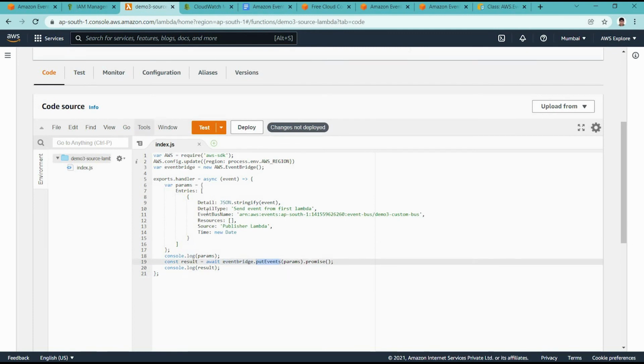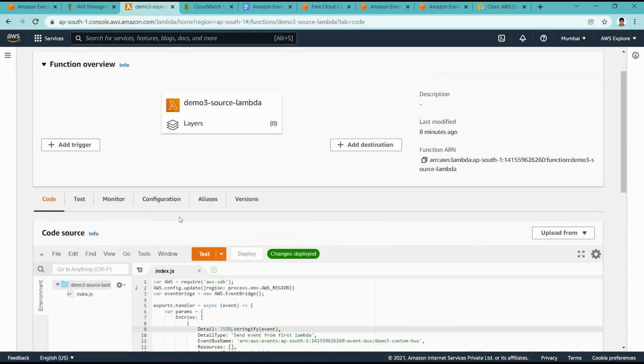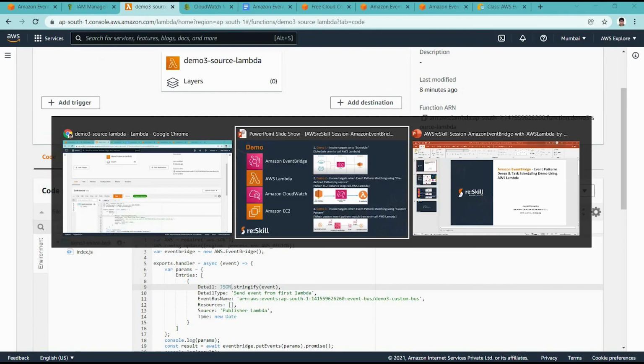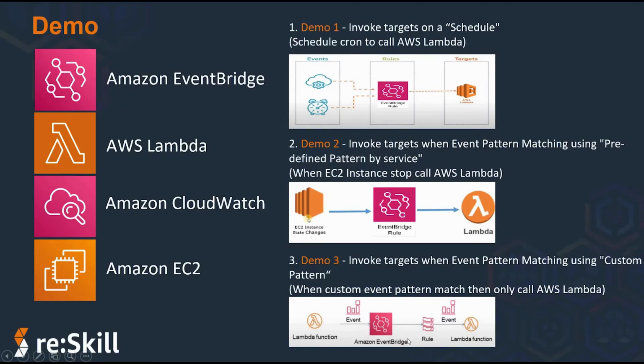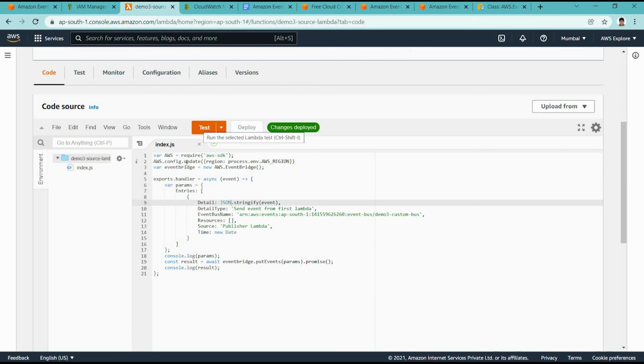That is why this lambda's IAM role needed the permission to do the put event operation on EventBridge, and we already granted that permission previously, right? So I'm deploying this code, and now I think we have everything ready. We have a source lambda ready, we have an EventBridge rule ready, and we have the targeted lambda ready. So now I'm calling this lambda.